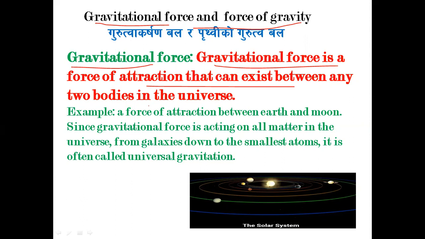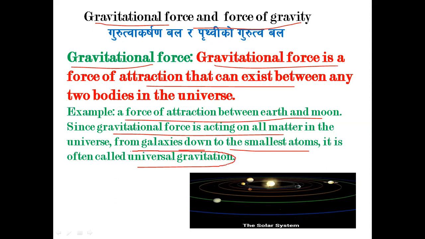It is due to the mass of the bodies. For example, the force of attraction between the earth and moon is an example of gravitational force. Since the gravitational force acts on all the matter in the universe, from galaxies down to the smallest atom, it is often called universal gravitation, because it is applicable everywhere.